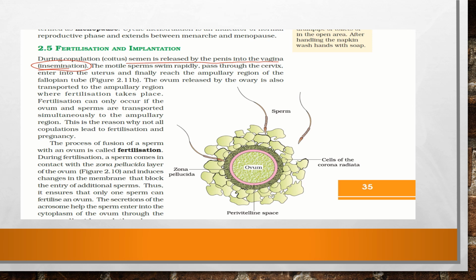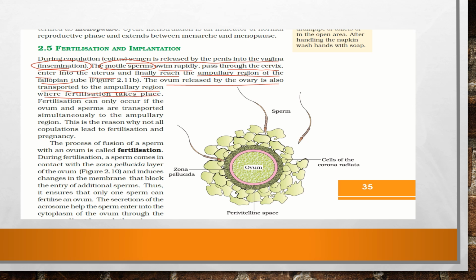So what happens when the semen is released? Semen contains millions of sperms. These motile sperms swim rapidly, pass through the cervix, enter into the uterus and finally reach the ampullary region of the fallopian tube. If you remember, while I taught you about the ovary, the ampullary region of the fallopian tube is reached by these motile sperms, and by that time the ovum released by the ovary has also been transported to the ampullary region, where the fertilization is going to take place.